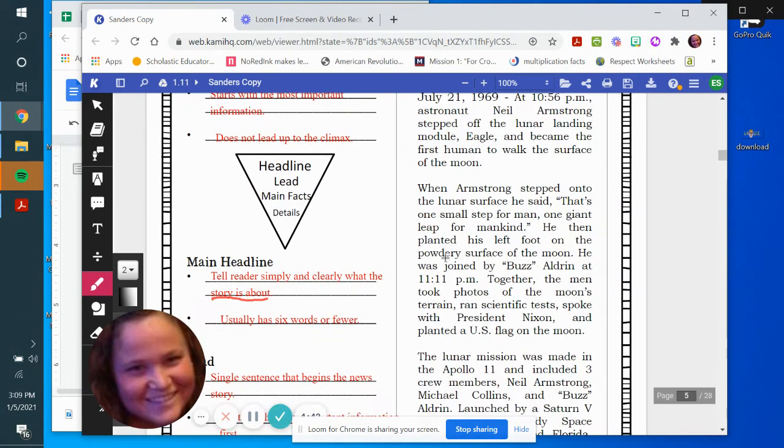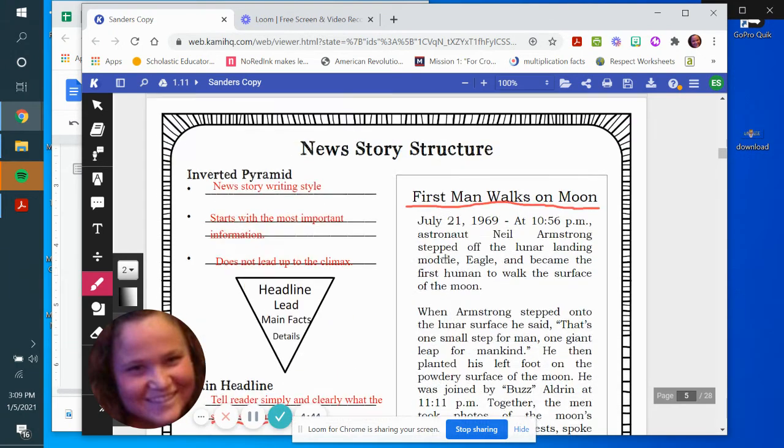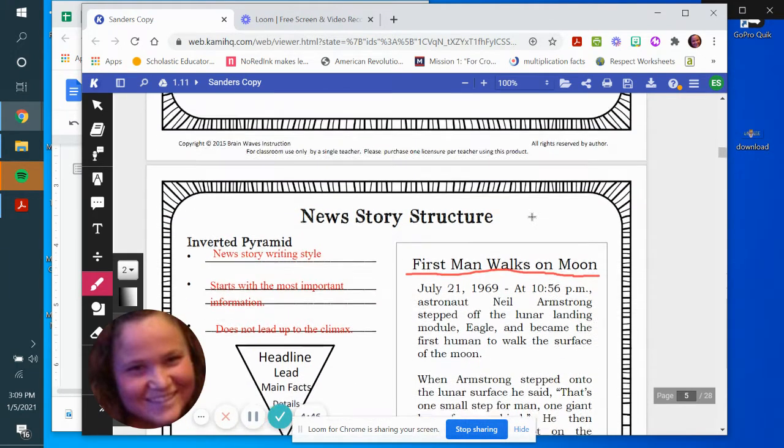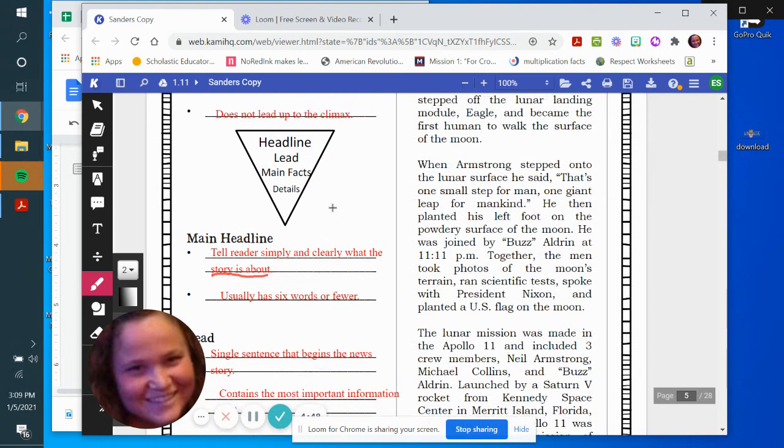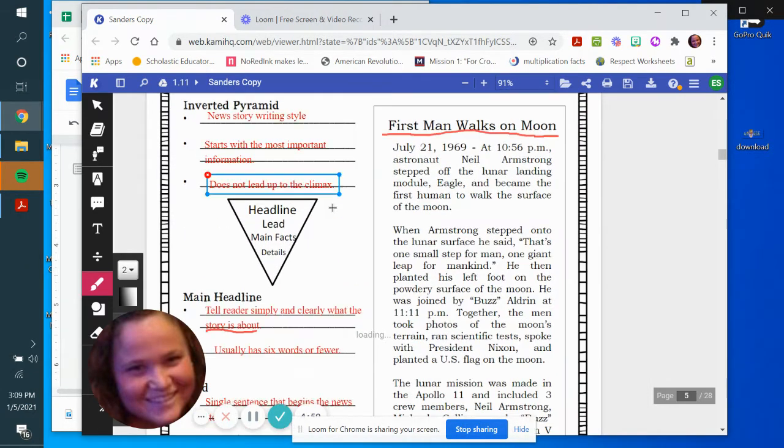So definitely. And it usually has 6 words or fewer. Let's see. 1, 2, 3, 4, 5. Perfect. All right. So I'm going to draw a line, and I want you to draw a line too, that this headline goes here. And then you can even do a little star because they did a good job. If you can't do a star, that's fine. You can put a little circle next to it.